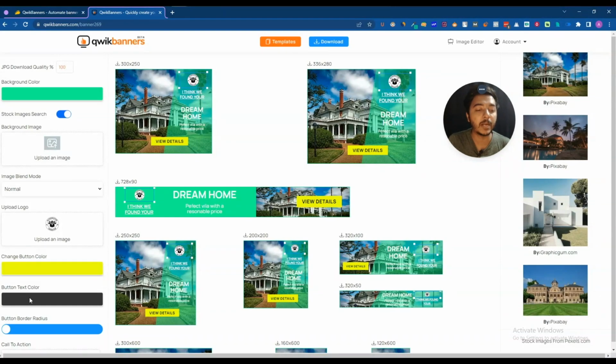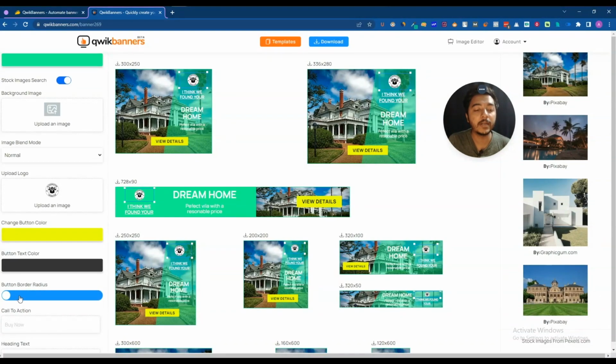Similarly, you can change the button text color and button border radius. As you can see here, the radius is increasing, and this is the border radius. I hope you notice, guys, here the border radius has been increased. Now let's say you want to decrease it. Just decrease, see, the border radius has been decreased. I hope you get the idea.